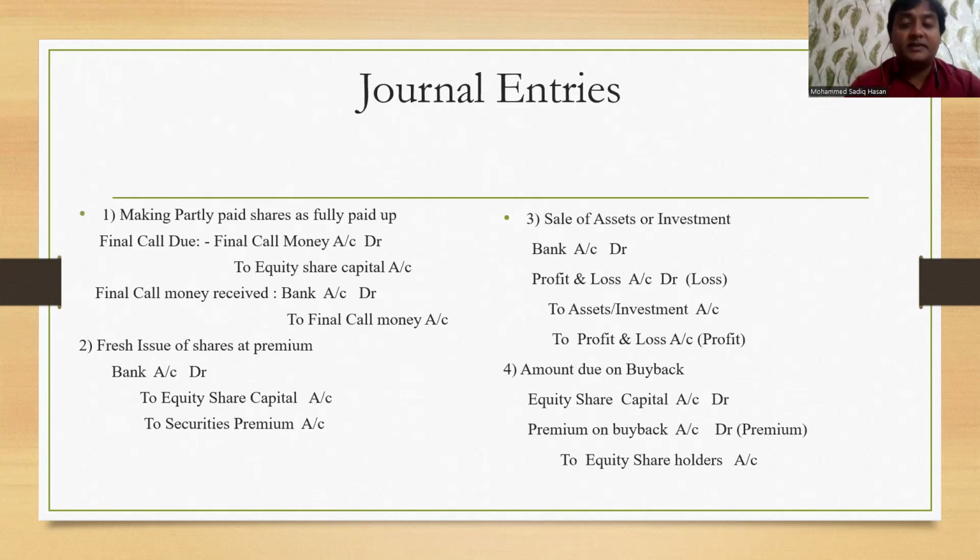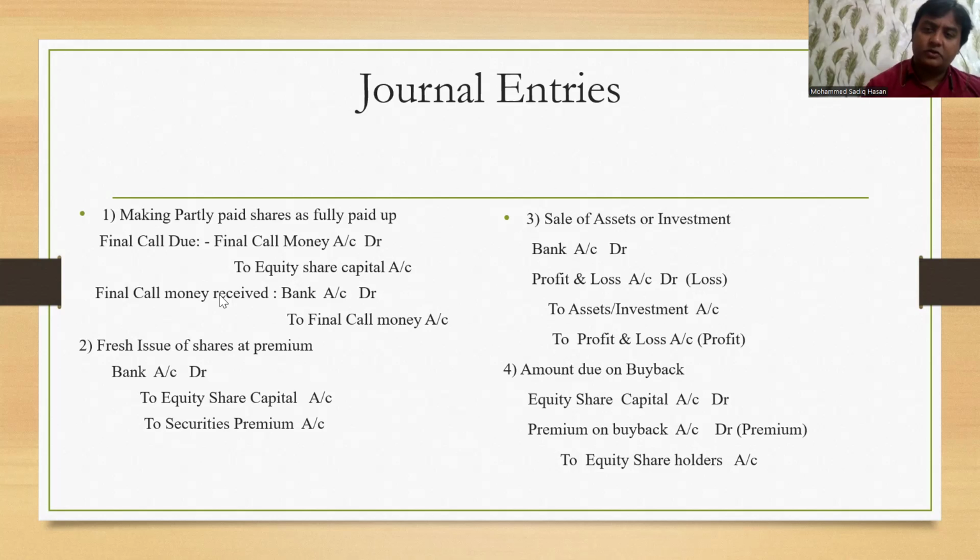First part is, let's assume it's a partly paid share case. Making partly paid shares fully paid up means, suppose out of 10 rupees share, 7 rupees has been paid, so 3 rupees is pending. So we need to call that respective shareholder, saying your final call money is due. That is the entry for making final call money due. The entry is final call money account debit to equity share capital account. You first call that particular person whoever's amount is pending, and you will get the amount.